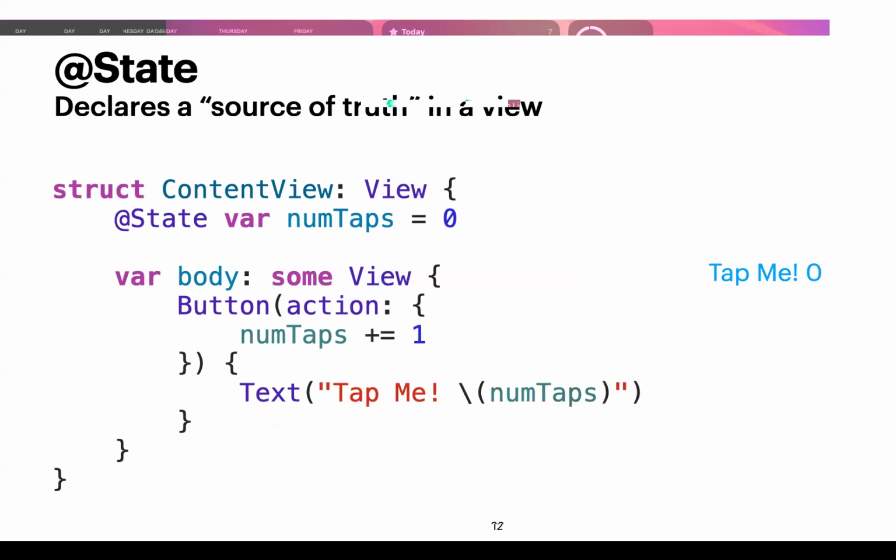So let's take a look at an example here. Again, this is the code. This is the view. The only change from the last slide is that within this text view, we use string interpolation to show the value of numTaps. I'm going to click Tap Me. And what happens is that the place where SwiftUI handles numTaps now becomes 1. And since we have a dependency from numTaps here to this variable numTaps, this @State, SwiftUI knows to update this text. So now it shows 1.